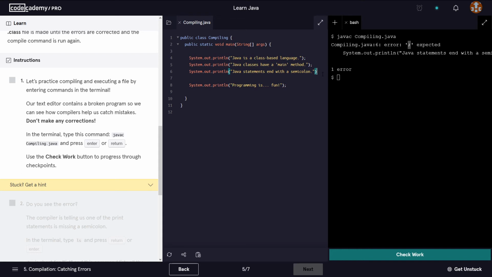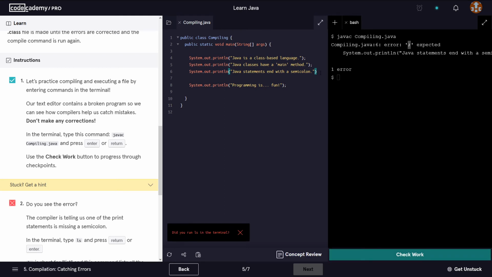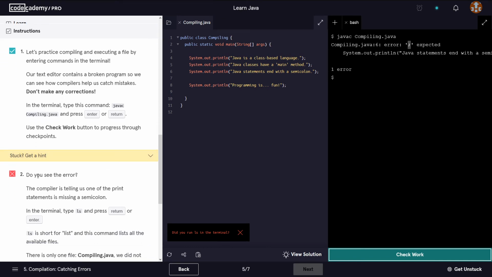Okay. Use the check work button to progress through the checkpoints. So I'm going to put a semicolon. We have to have a look also at the second instruction. Did you see the error? The compiler is telling us one of the print statements is missing a semicolon.